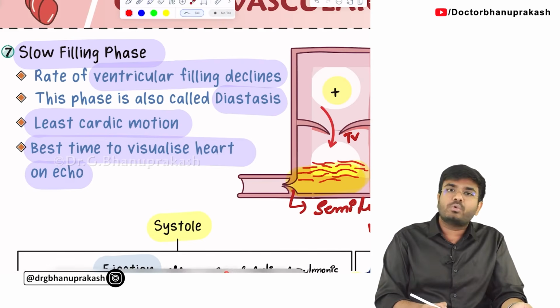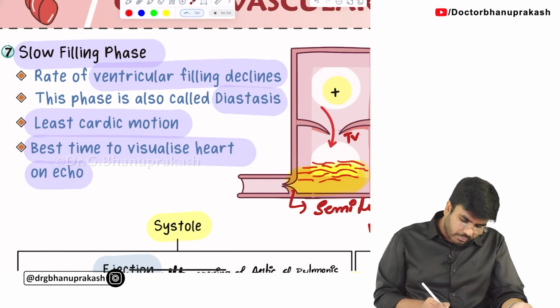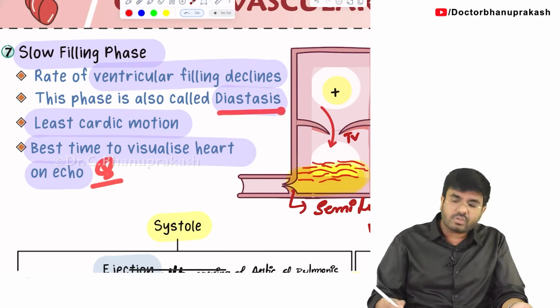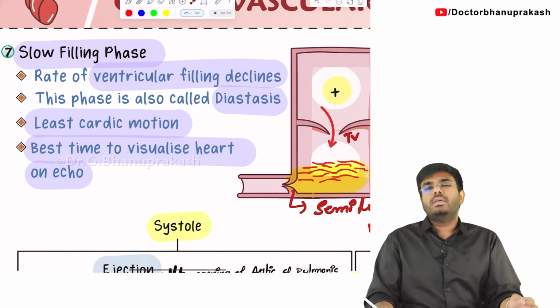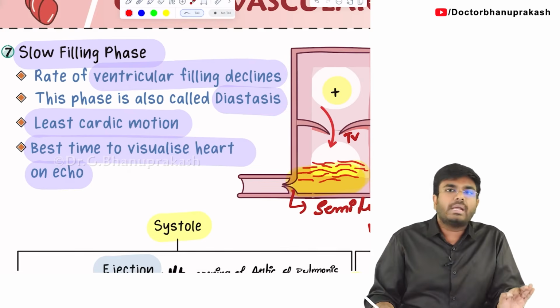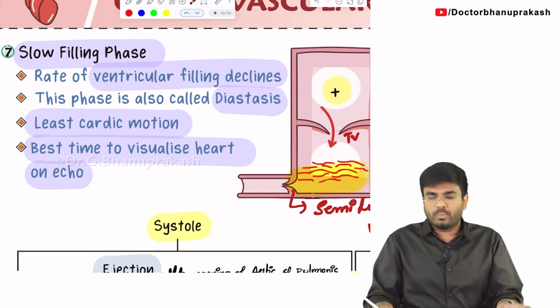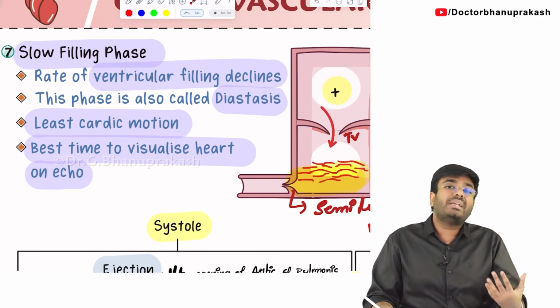So this is a single liner question. They will ask you, what is the best time to visualize the heart on echocardiography? The phase called diastasis. During diastasis, that's the best time to look at the heart on echo, because the heart is not moving, so you can have a better picture.